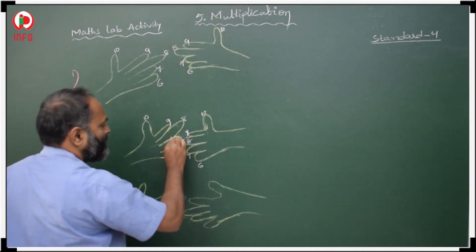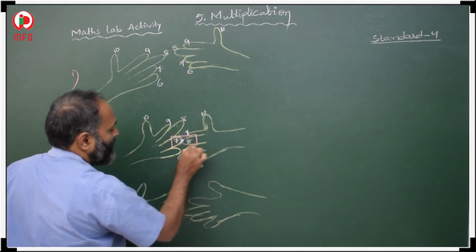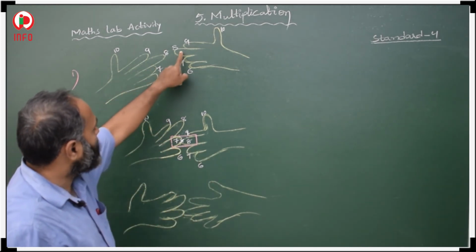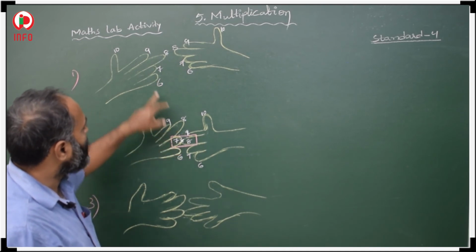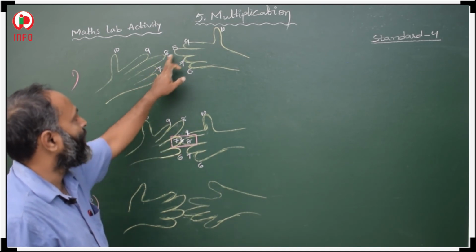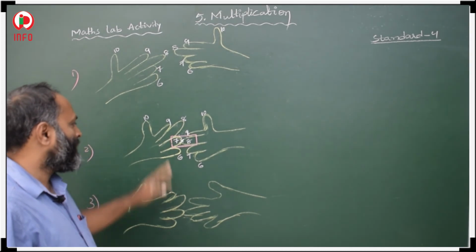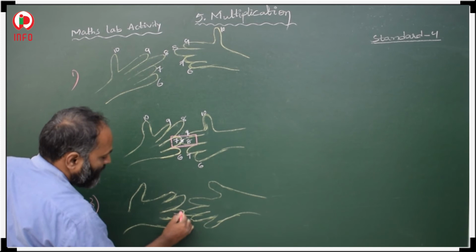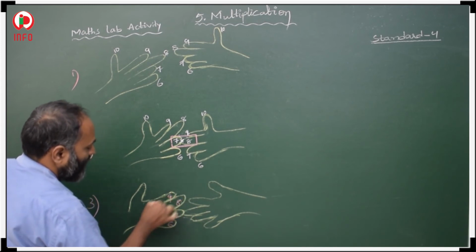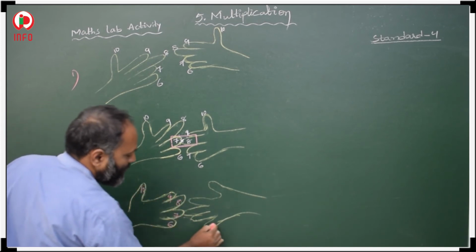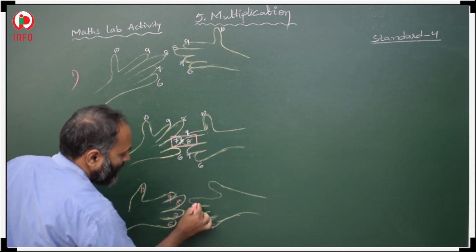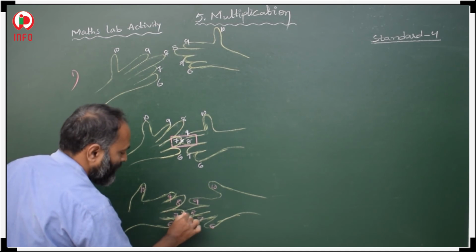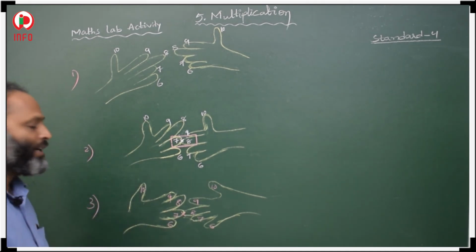This finger shows 7 and this finger shows 8. So you join these two fingers, 7 and 8, then you have to find their value. This is 6, 7, 8, 9, 10. So you have to find 7 into 8.